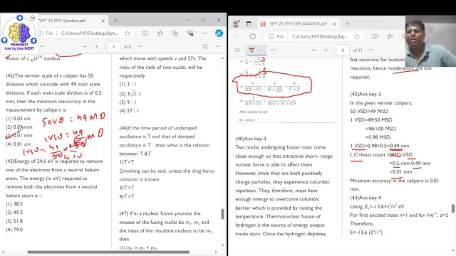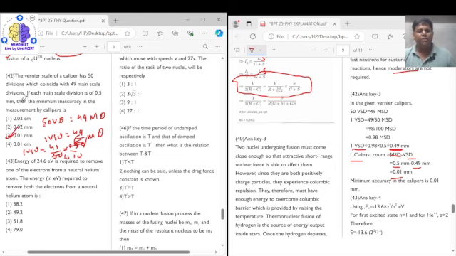From there you get how many main scale divisions one Vernier scale division equals. Then you multiply that number with the value of one main scale division. You will get the value of one Vernier scale division, and subtracting it from the value of one main scale division will give you the least count. So question number 42 has option 3 as its correct answer.